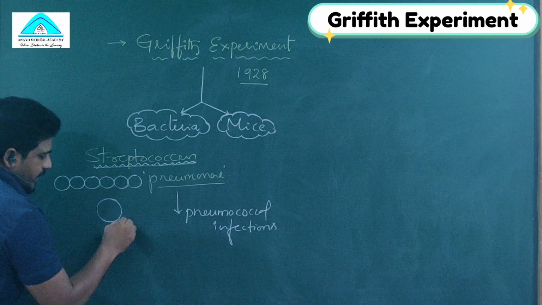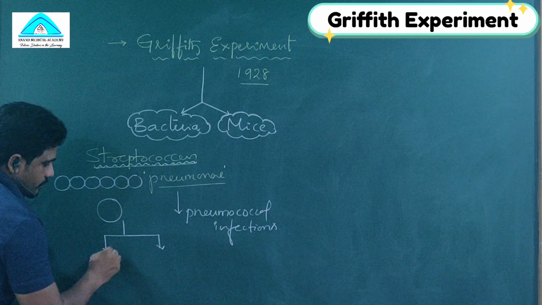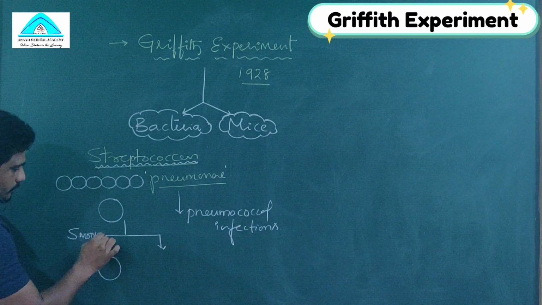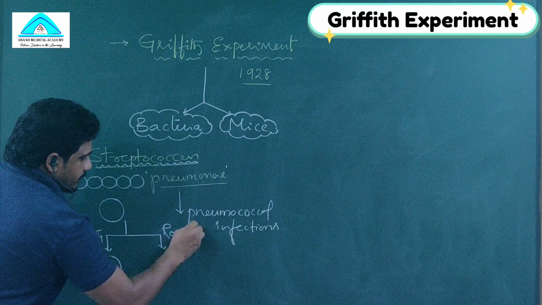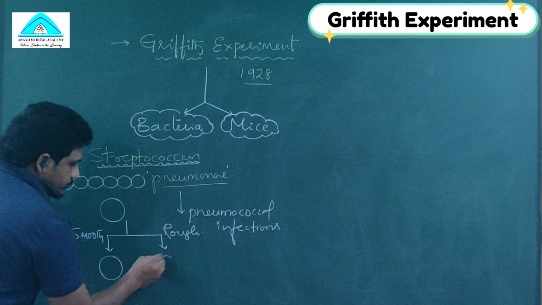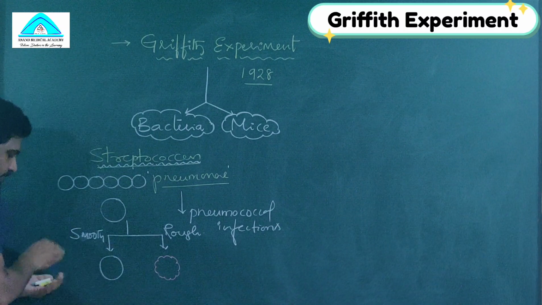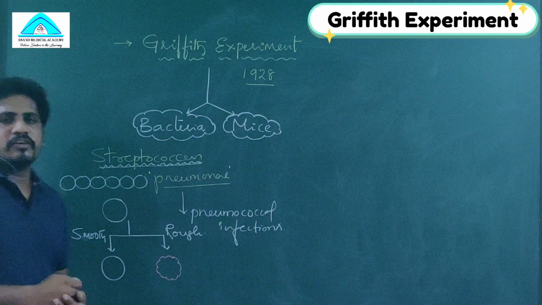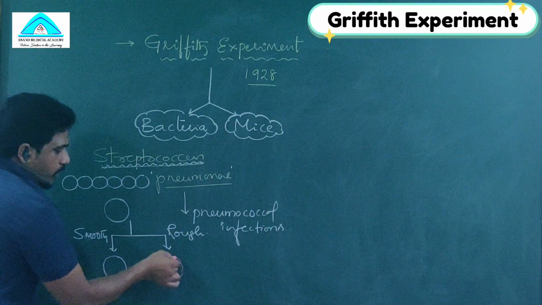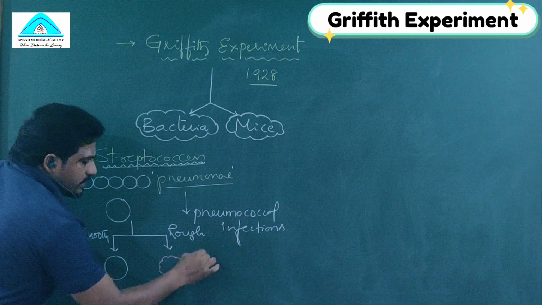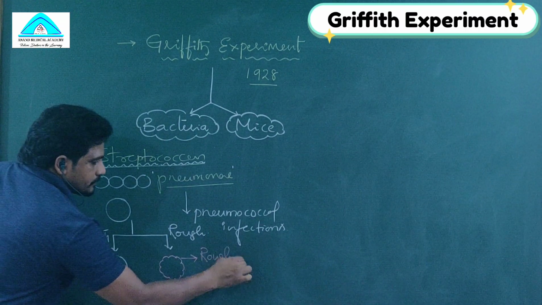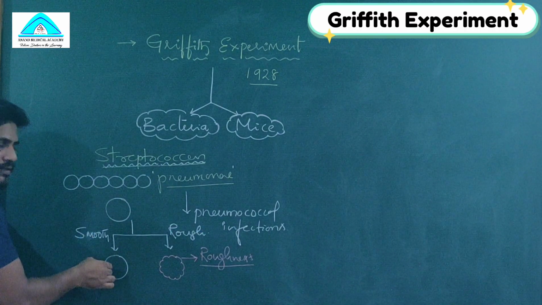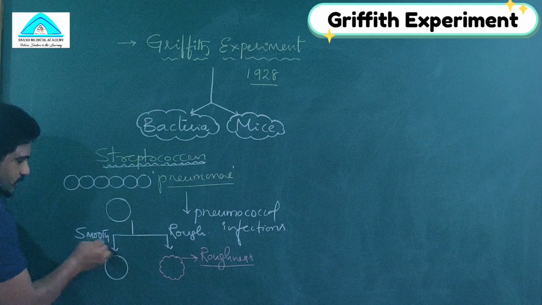Streptococcus pneumoniae generally has two varieties. Number one is the smooth variety, and another one is the rough variety. This is the rough variety and this is the smooth variety. Let us understand the difference between rough and smooth varieties. Generally, the cell wall has some rough surface, which indicates roughness. Whereas the smooth colony is a bacteria which represents a smooth strain.